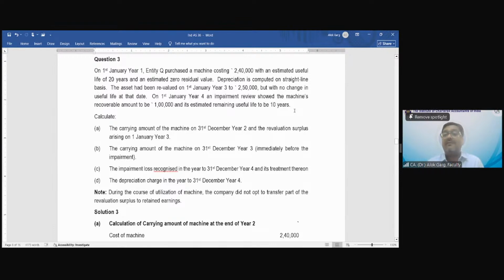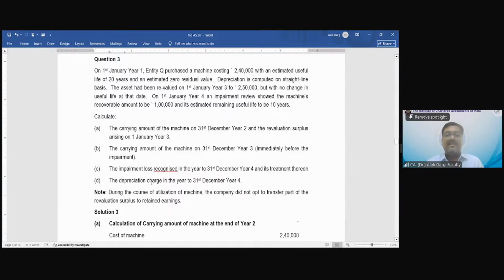The total life was 20 years. So technically speaking, the remaining life should be 17 years, but now it is only 10 years. So this question is talking about computation of depreciation, then computation of carrying value, then reversal, then there is a revaluation surplus, then there is an impairment loss and prospective change of depreciation also.